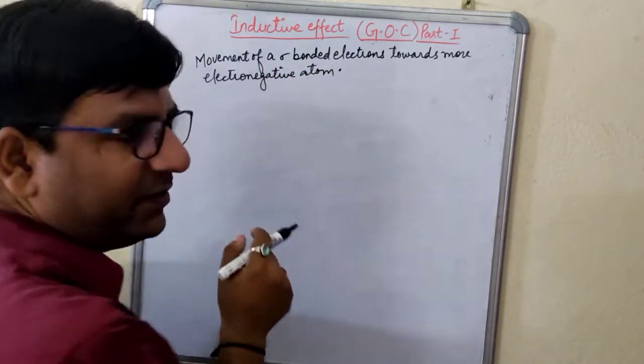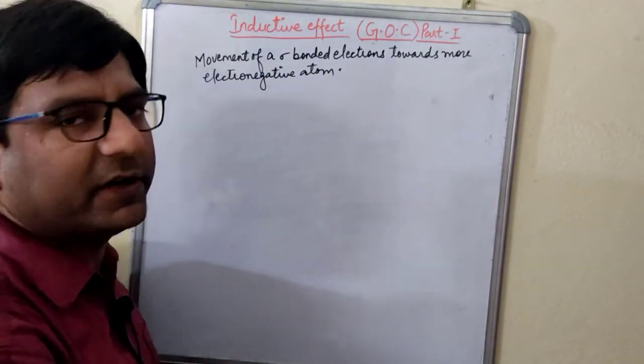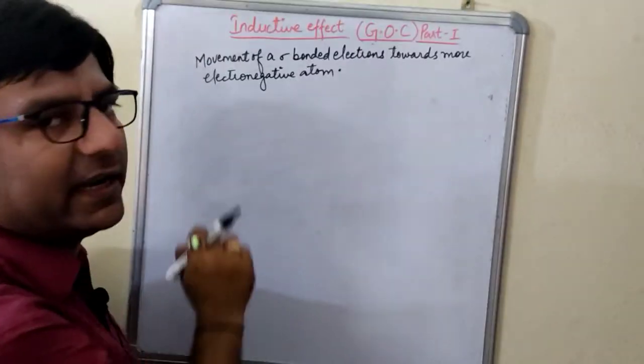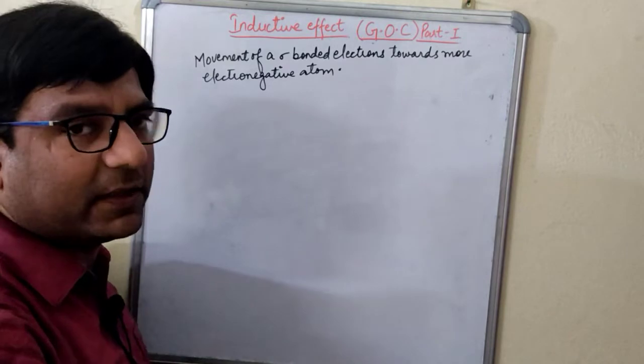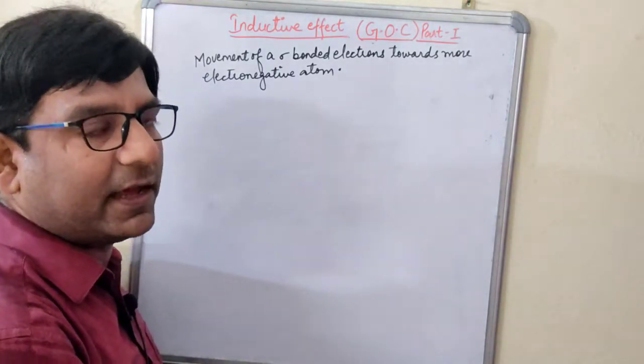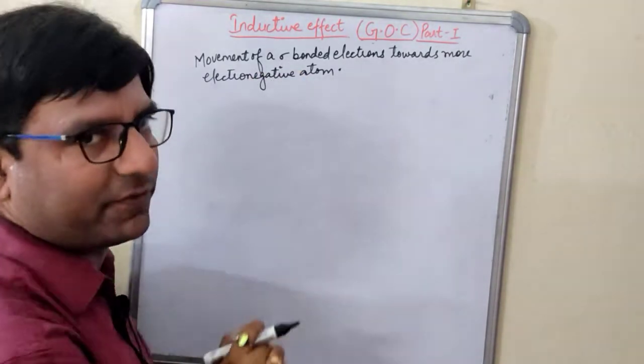So inductive effect means what? Movement of sigma bonded electrons towards what? More electronegative atom. As I have told you, the electronegative atom is the primary criterion, or you can say the absolute necessity, for this inductive effect.